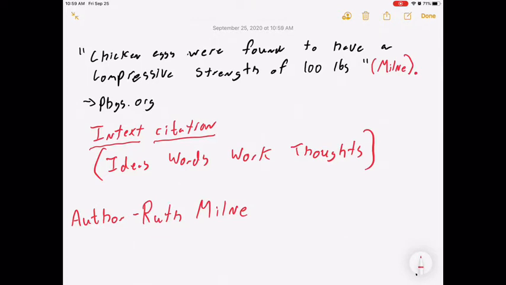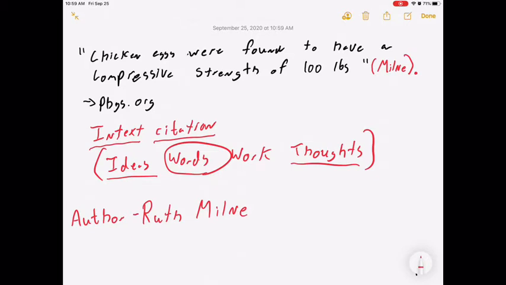So I have a direct quote, so I made sure I used quotation marks. I gave the fact, I closed quotation marks, opened parentheses, gave the author's last name, closed parentheses, and a period. And that's a perfect in-text citation, okay? If I was to paraphrase it, not use the author's exact words, but put it in my words, but still use their ideas or their thoughts, even though it's not exactly in their words, I would still need to give an in-text citation. It would look exactly the same, I just wouldn't have the quotation marks.